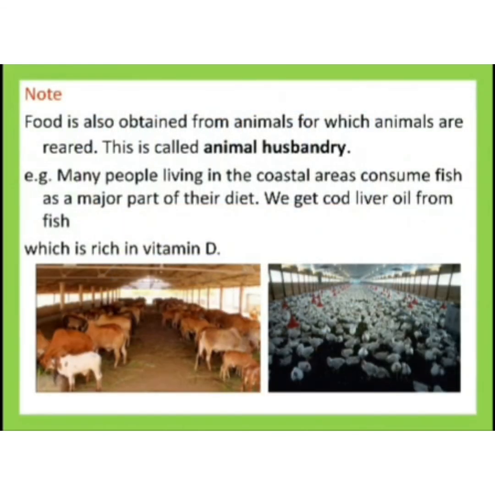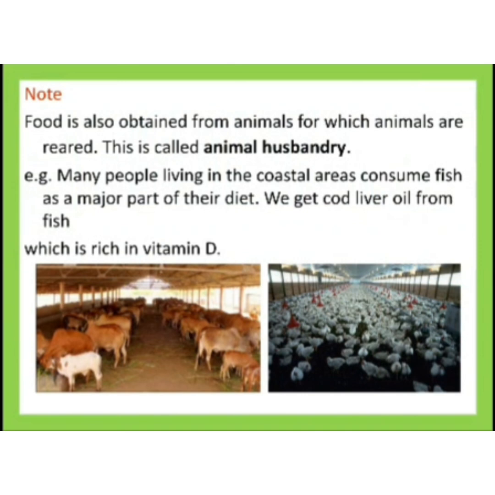So far we have discussed how we get food from plants, and the steps we should undertake while cultivating. Food is also obtained from animals, for which animals are reared. By maintaining proper steps and taking care of certain factors, we can also obtain food from animals.